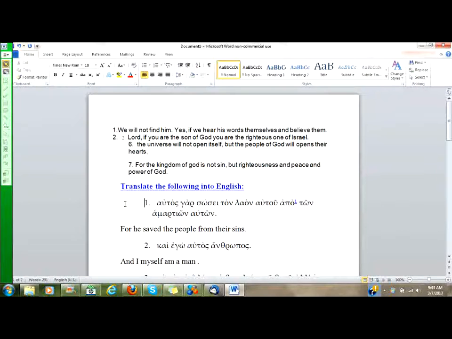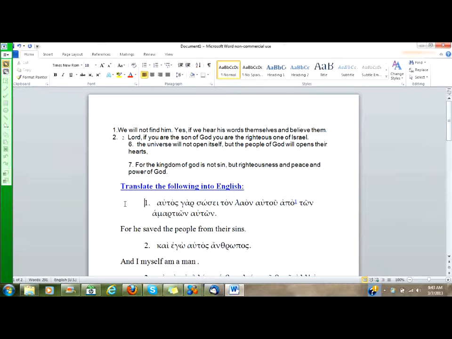Autos gar sosei. Sosei is our verb. It's third person, future active indicative, sosei. So it is he, she, or it will save. We have a postpositive gar. So it's second in the clause in Greek, but it'll be the first word in our English translation.